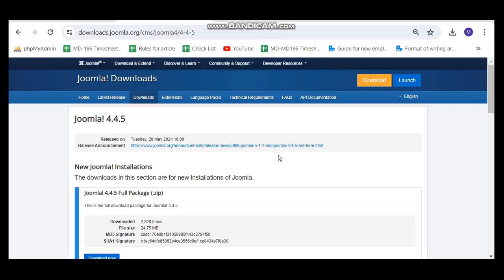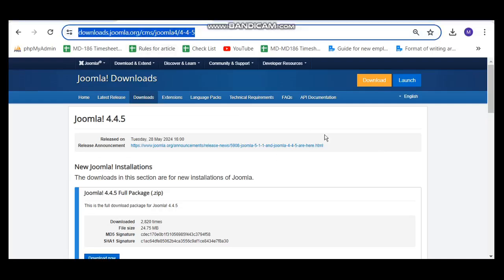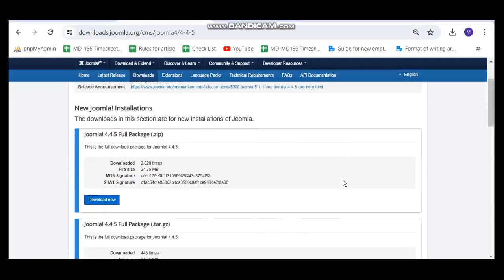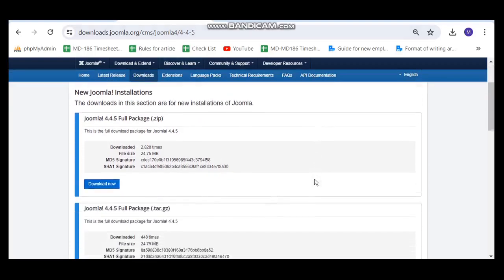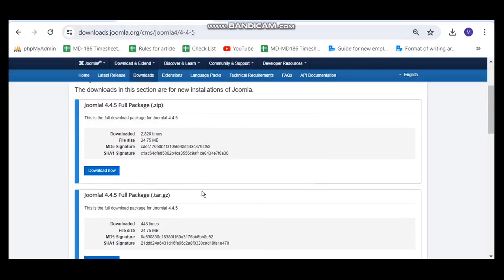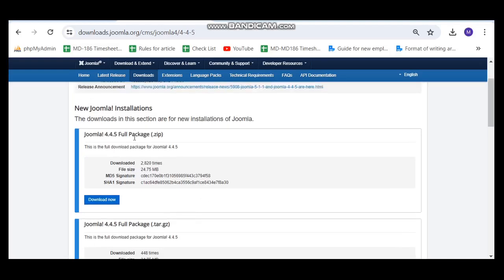Now I will download Joomla 4. Here on the official Joomla website, there are many packages. I will download the latest version of Joomla 4. Many packages are provided here, and I will download the zip package.